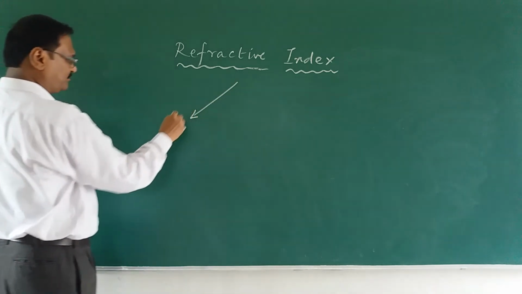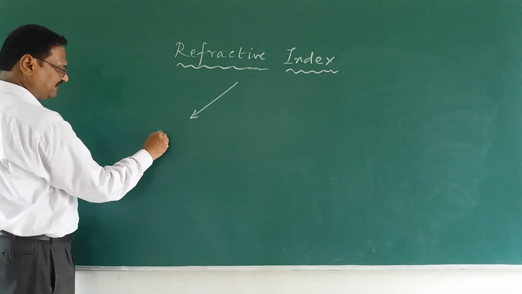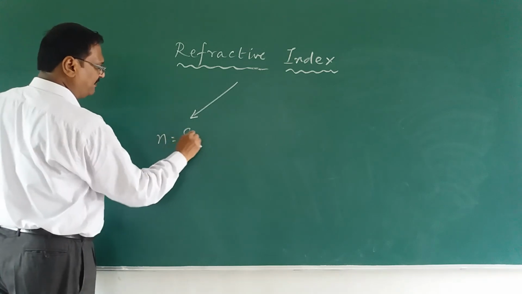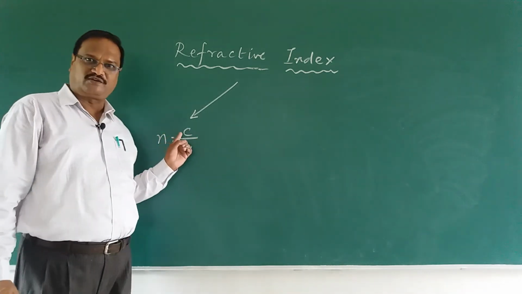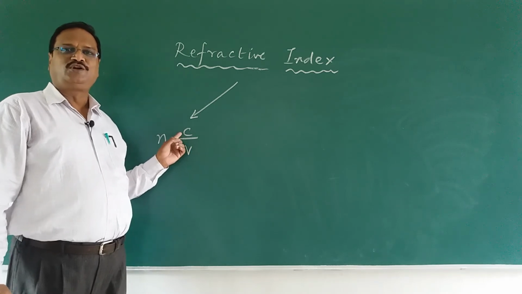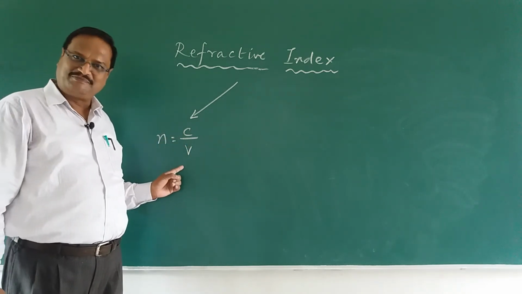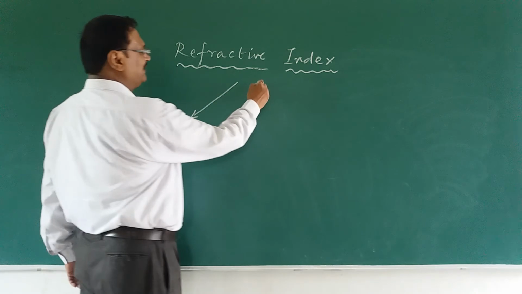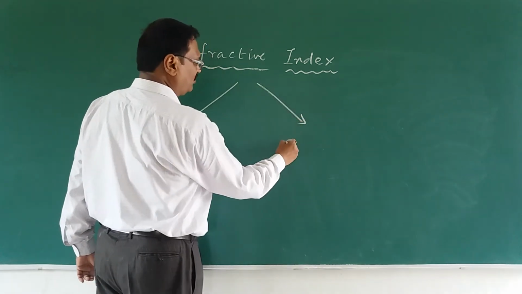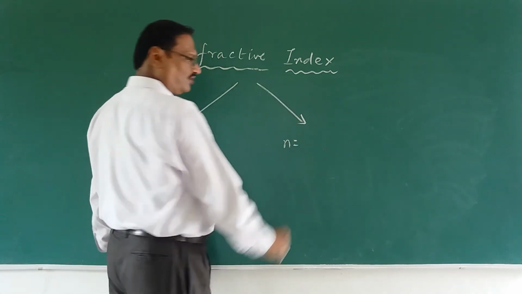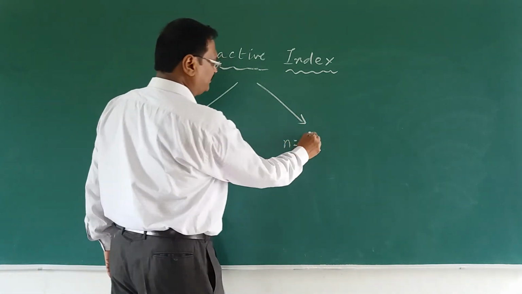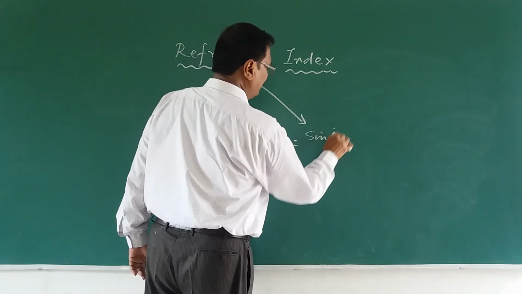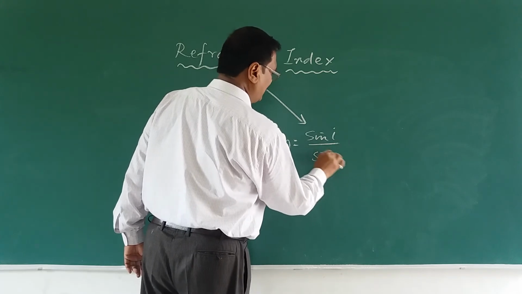One is in terms of velocity of light, n is equal to c by v, where c is the speed of light in vacuum and v is the speed of light in a medium. Or it can also be measured in terms of the angles of incidence and refraction, where refractive index is equal to sin i upon sin r.